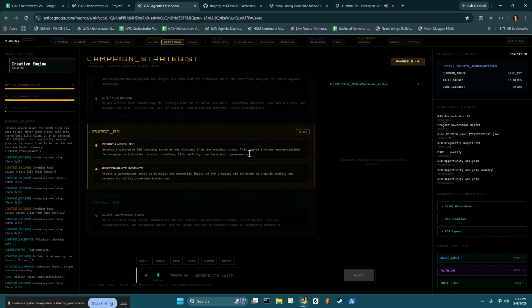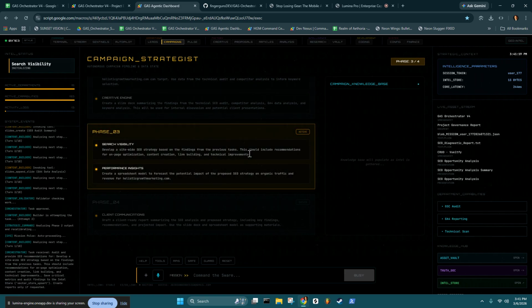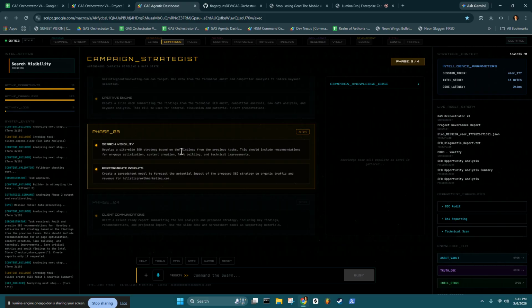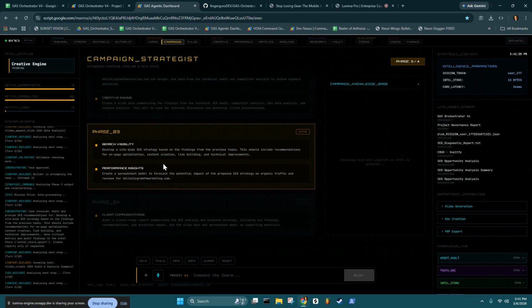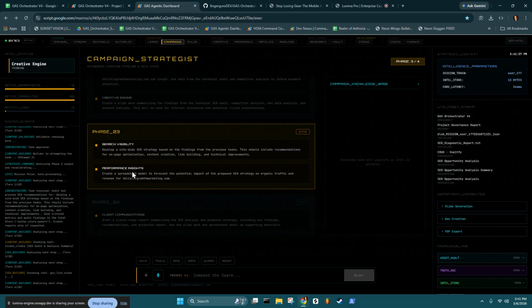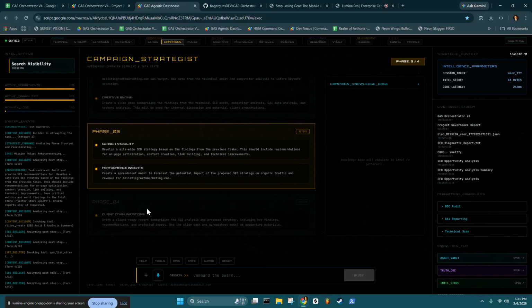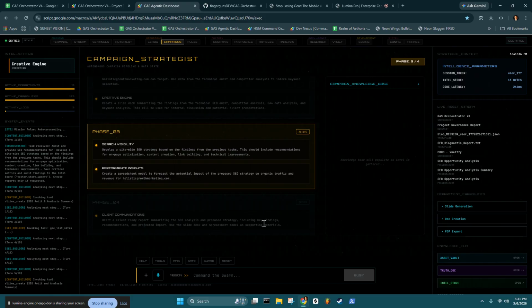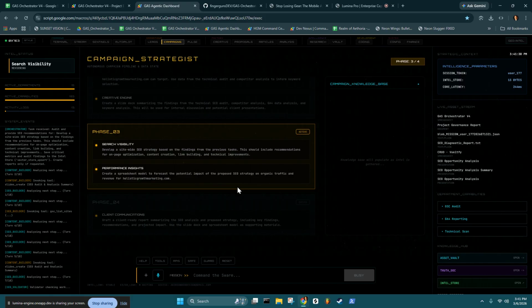Now it's on phase 3. So in phase 3, it's going to develop a site-wide SEO strategy based on the findings from the previous task. And then it's going to create a spreadsheet model to forecast the potential impact of the proposed strategy. And then it's going to draft a client-ready report summarizing everything. And then it's going to use a slide deck as supporting materials.